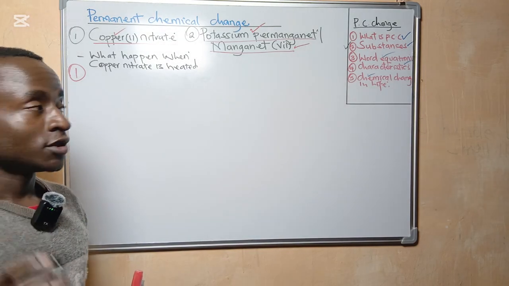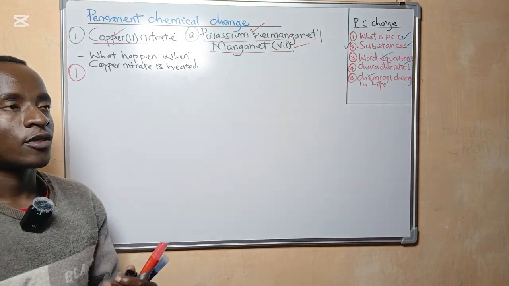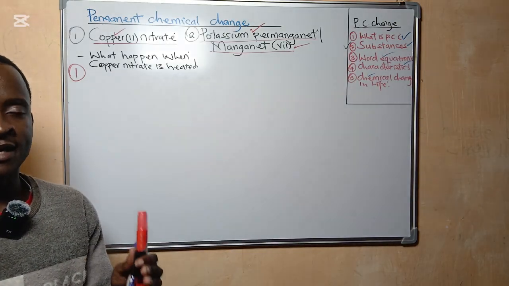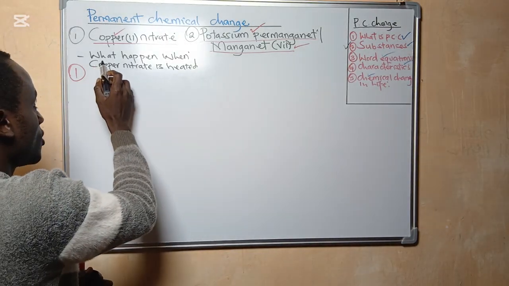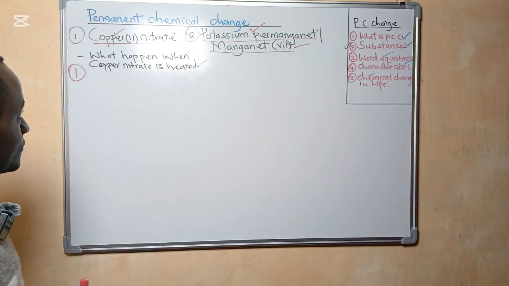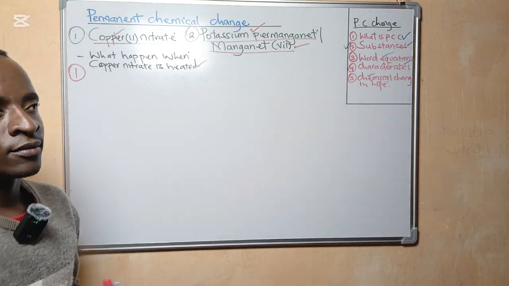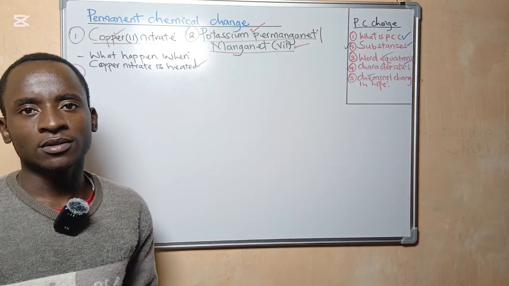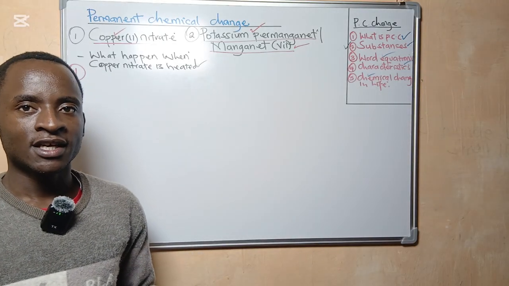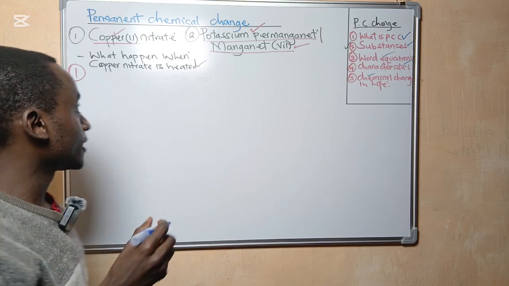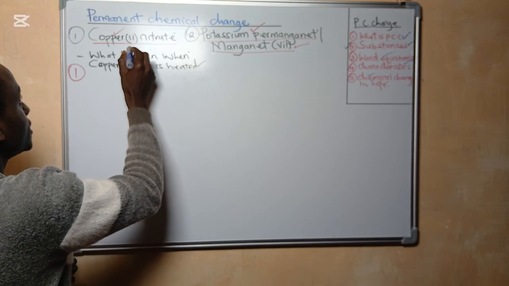This is the key point you need to ask yourself. What happens when copper 2 nitrate is heated? Now, copper 2 nitrate is a solid substance which is blue in color. So the color of copper 2 nitrate is blue.